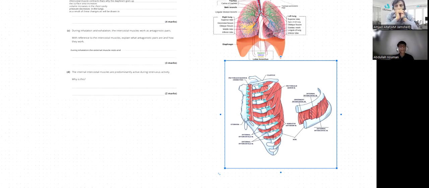Just try to complete this, Abdullah. We have a three mark question here, and then one more. The internal intercostal muscles are predominantly active during strenuous activity. Why is this? This is also a reason-based question.